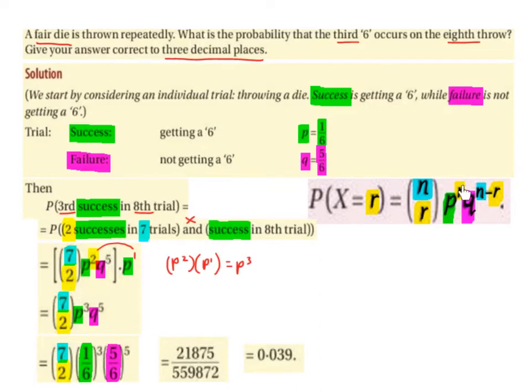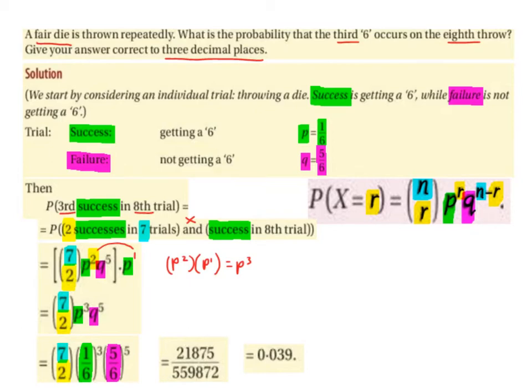Then we have p to the power of r, and remember r is 2, so we've got p squared, times q to the power of n minus r. So n is 7 minus 2 leaves us with 5, so we get q to the power of 5. And means multiply, and success is just going to be p, and that's technically p to the power 1. And p squared times p to the power 1 is going to be p to the power 3, so we end up with 7 choose 2, p to the power 3, q to the power 5.